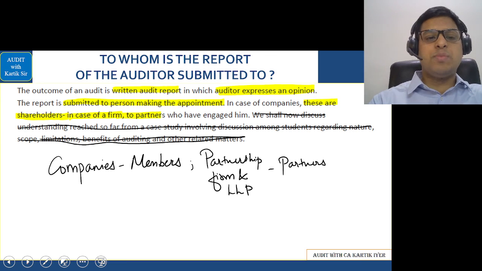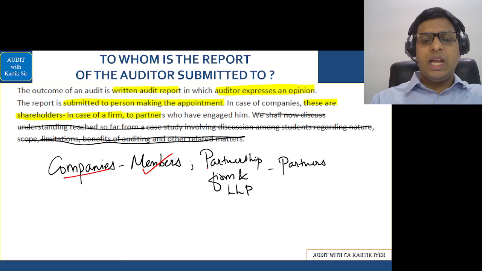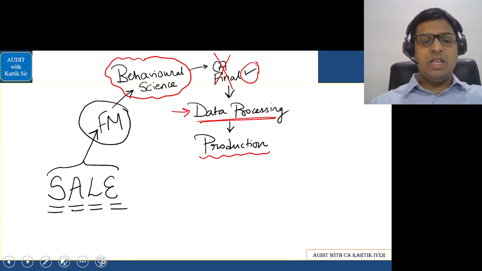To whom is the report of the auditor submitted? The auditor submits his report, in the case of companies, to the members, and in the case of partnership firms and LLP, to the partners. Okay. Let's go to the next point.